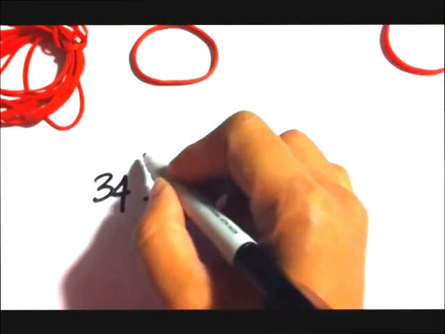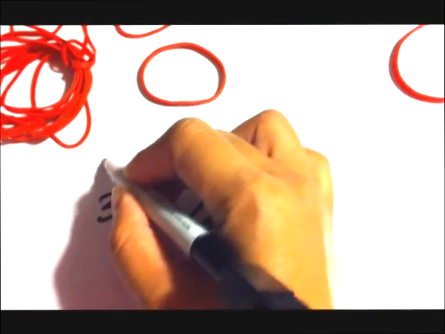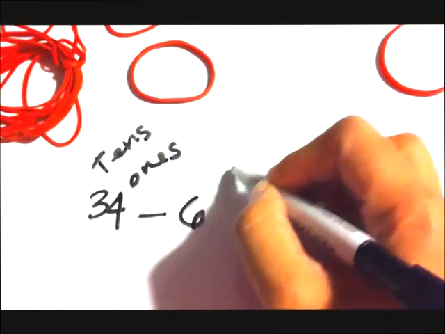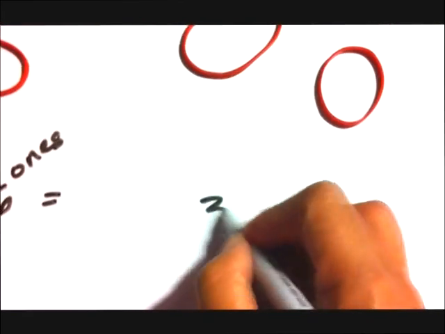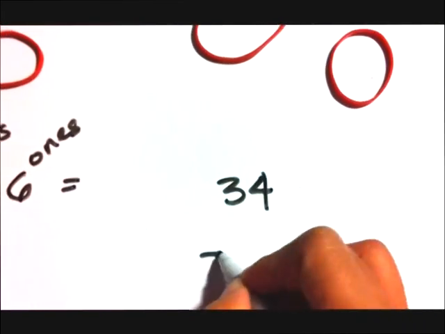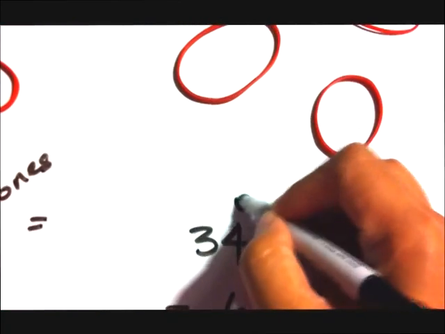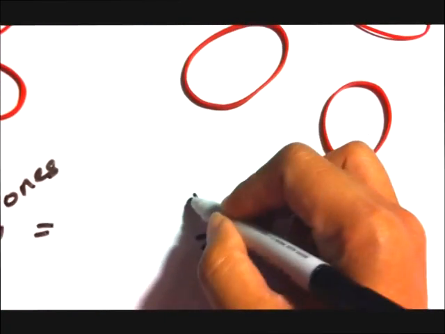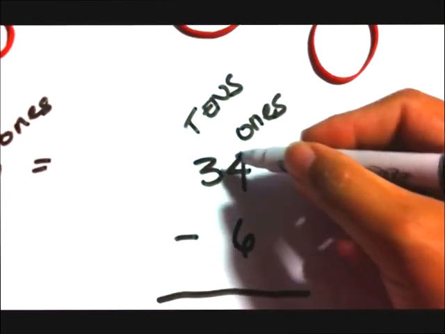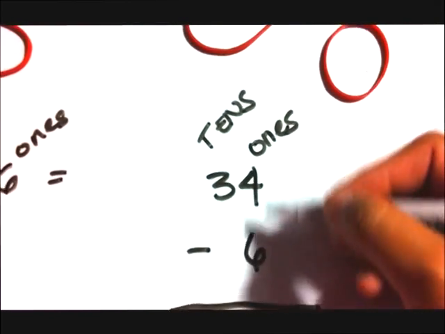So this is the ones place, this is the tens place, and of course this is the ones place. Let's write that vertically as well: minus 6. So this is the ones, this is the tens. This column, 4 and 6, they're both ones.